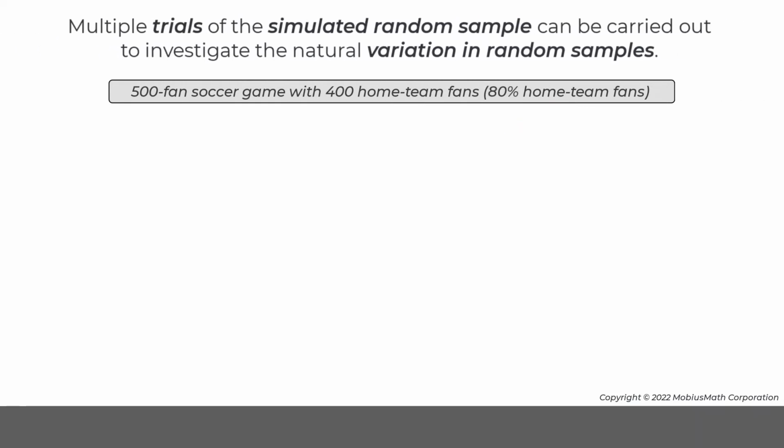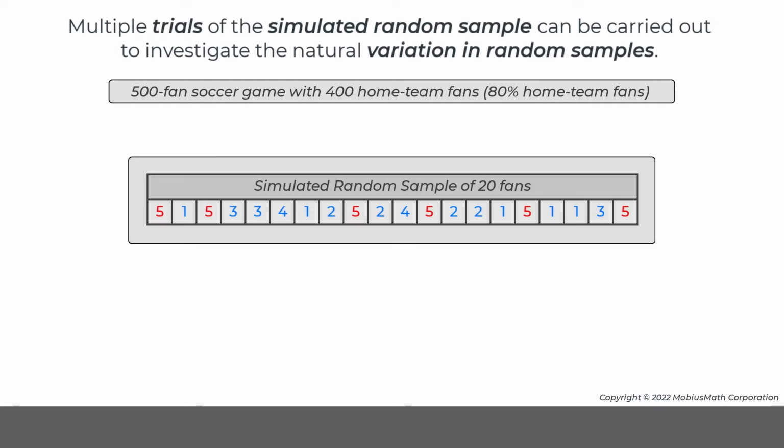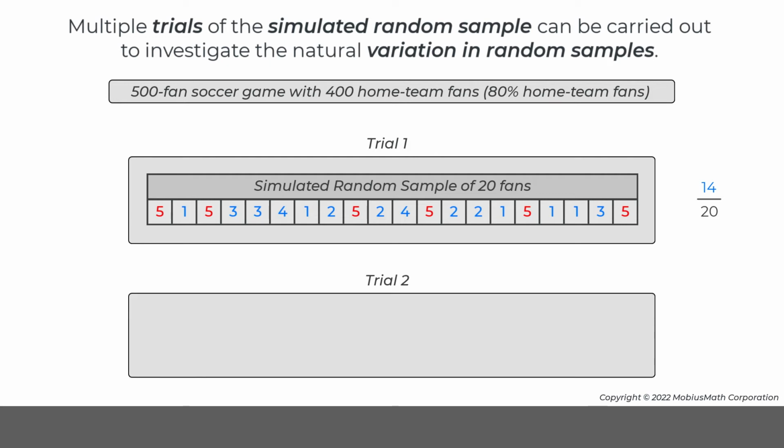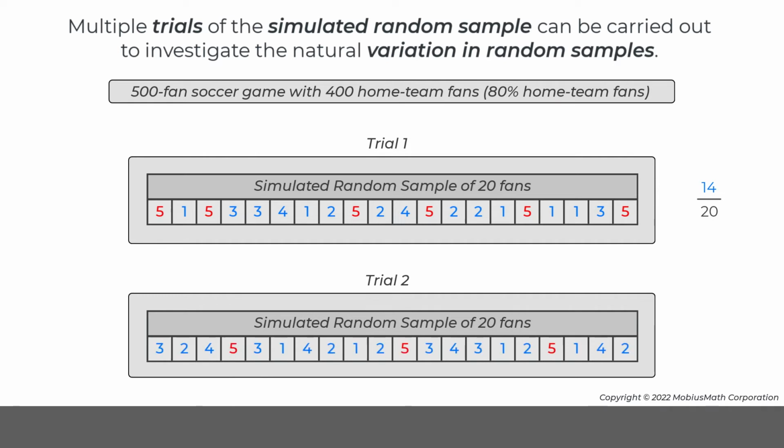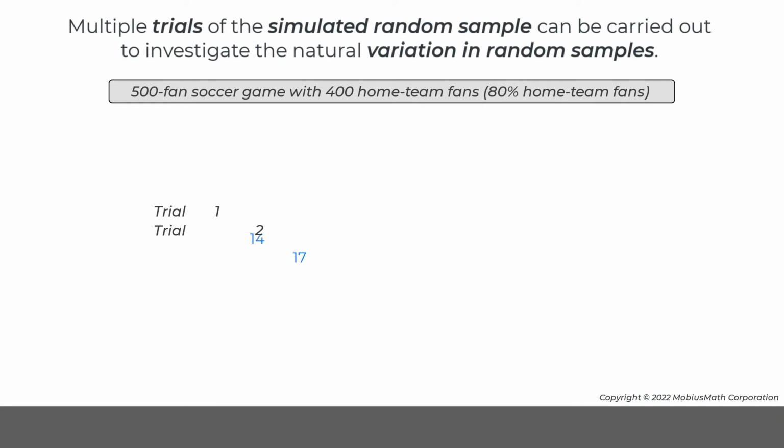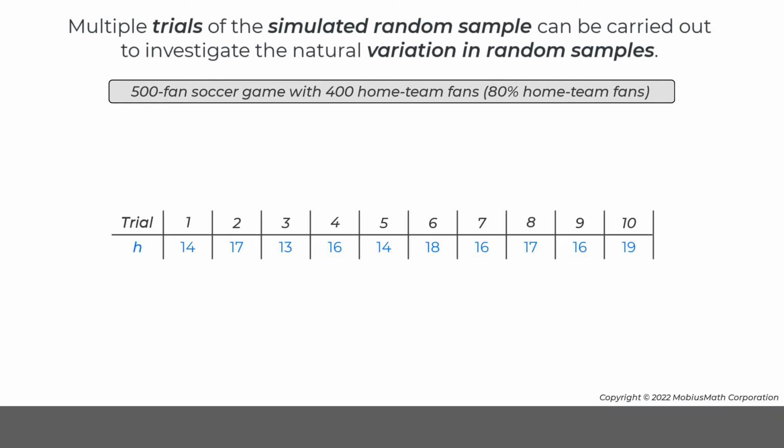Multiple trials of the simulated random sample can be carried out to investigate the natural variation in random samples. In the first simulated random sample, Trial 1, 14 out of 20 spins represented home team fans. For Trial 2, the spinner can be flicked 20 more times and the results recorded in a table. For Trial 2, 17 out of 20 spins represented home team fans. This process can be repeated until there is data for 10 trials.